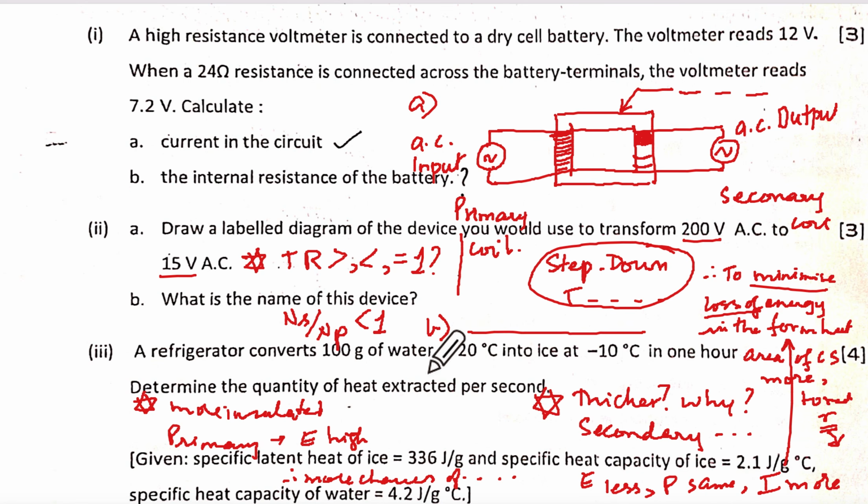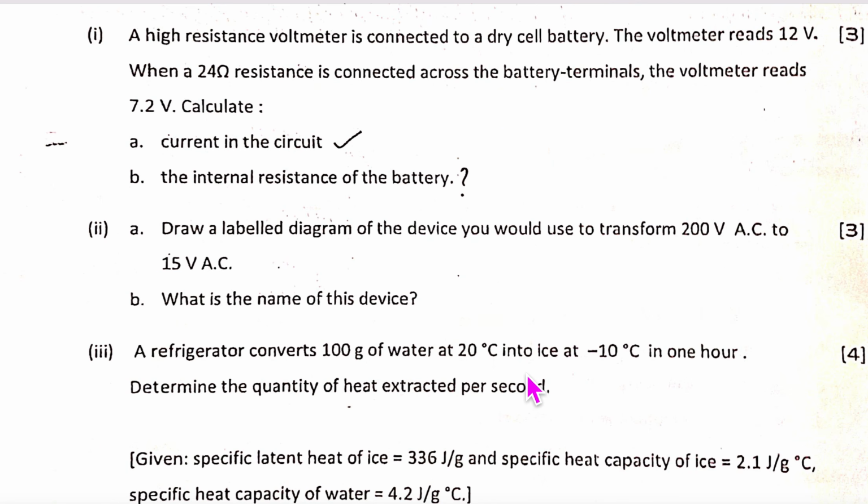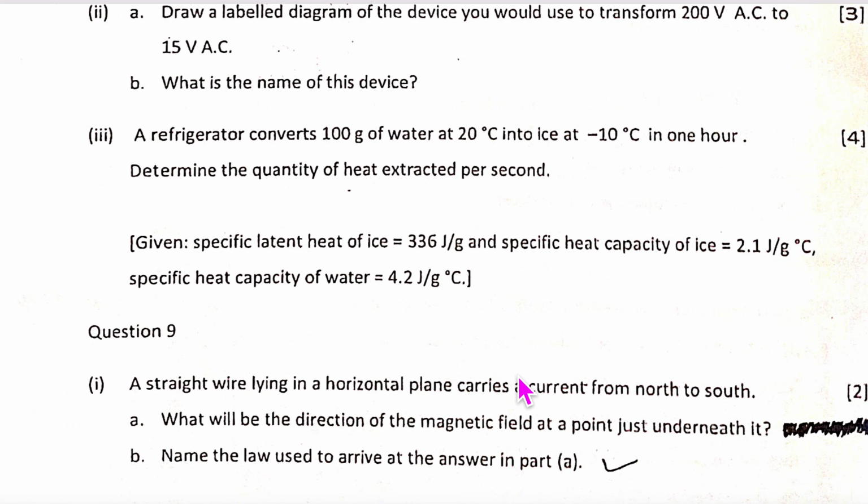Correct. And the other learning type of questions, how will you increase the efficiency, or which are the different forms of energy losses, how will you minimize them? These are learning type of questions, but these are the application type of questions.